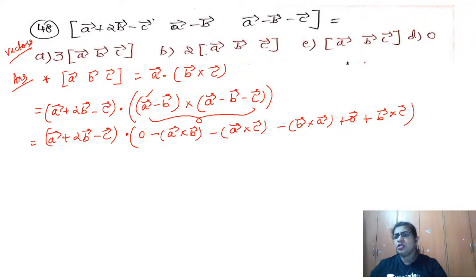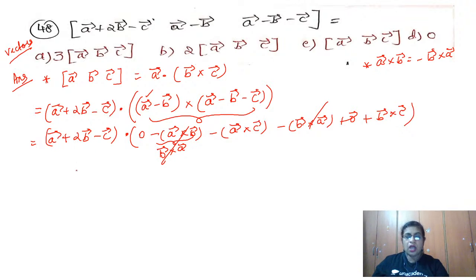Okay. Now, also we know in vectors, A cross B is equal to minus of B cross A. That means when I interchange, it's not commutative but a negative of that. So this will become the positive B cross A, isn't it? So this and this term will get cancelled. So we are left with A plus 2B minus C vector dot. Okay. So now what shall we do? Let's write first what is remaining.